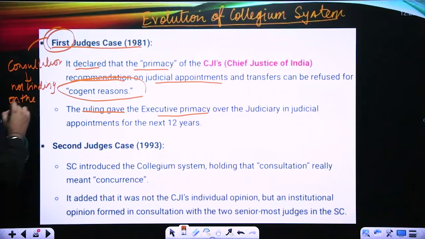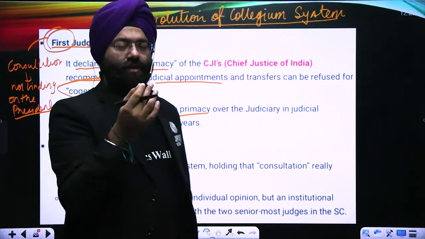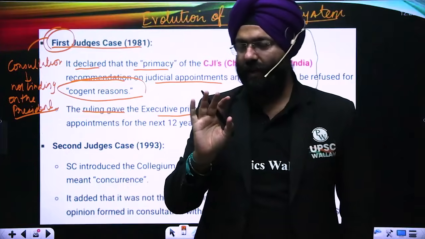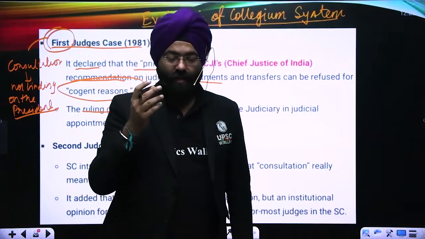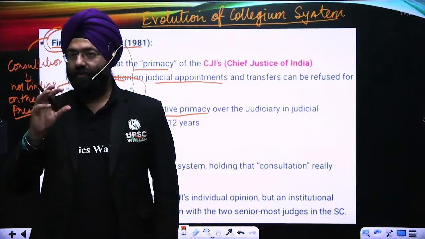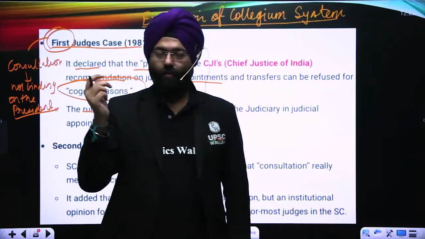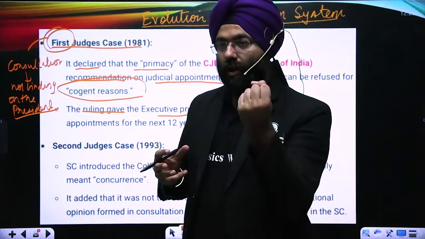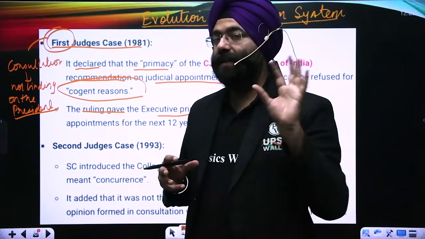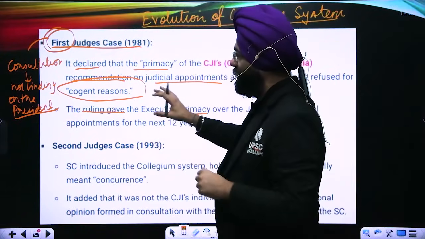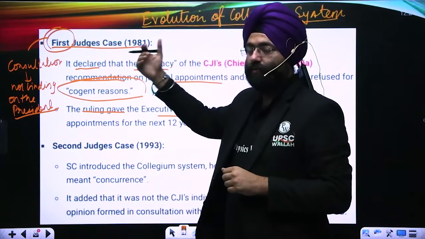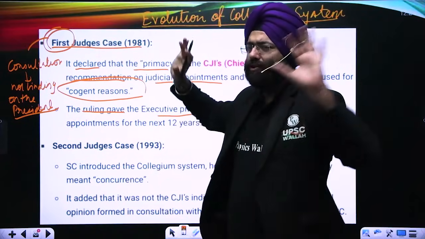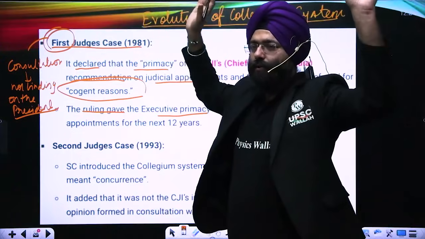on the President. Whatever action the President takes is based on the decision taken by the government, because the decision taken by the Council of Ministers is binding on the President. That is why, when I talk about the President, we talk about the government. So the primacy or major role was given to the executive or the President. That means the consultation or recommendation that the Supreme Court judges or High Court judges give to the President is not binding. So the executive will decide who has to be appointed as a judge.